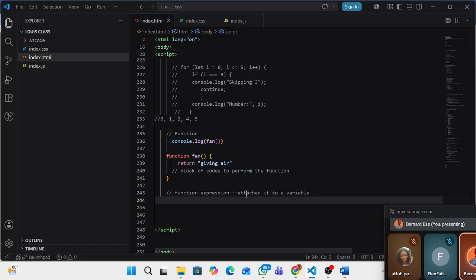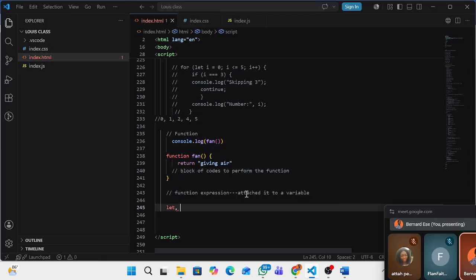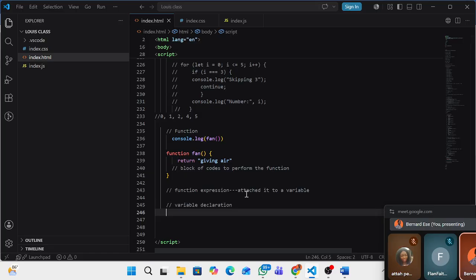And we already know that we have variable declaration such as let, I'm taking you back to what we have looked at. We have let, const, and var, right?